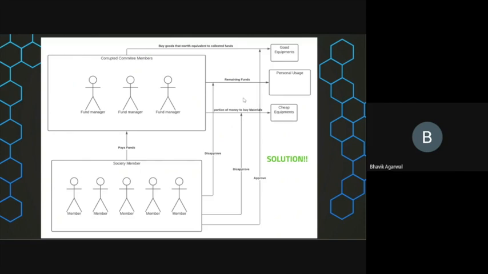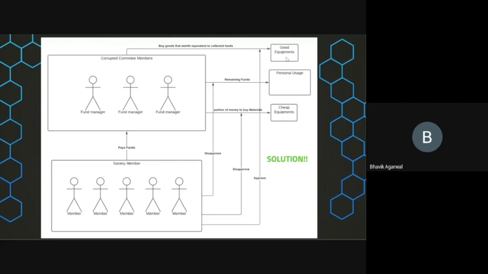So what we did in this project was, the initial left structure is the same: these are the five society members and they pay funds to the society fund, from which the committee members, the fund managers, use money to buy the equipment. What happens is that they have used a certain amount of money in the previous year to buy some good equipment. Okay, equipment that is of quality and of proper use.